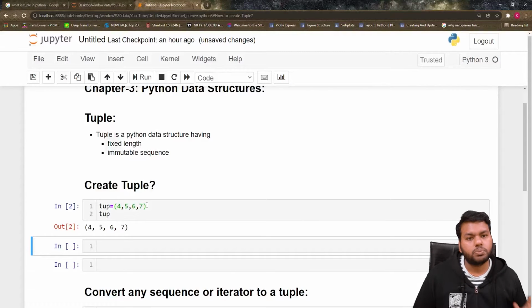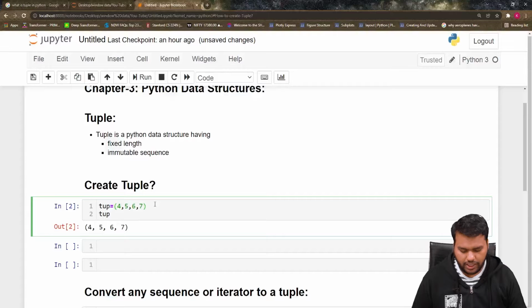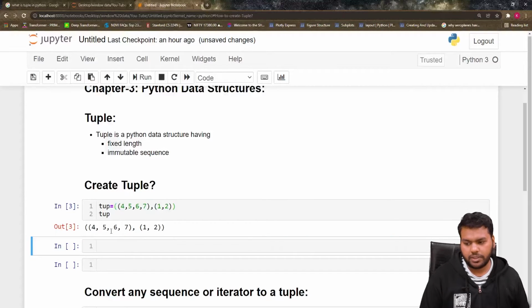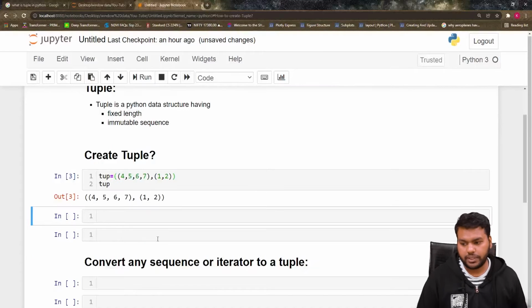Why am I telling you to put the tuple in parentheses? Because of nested tuples. That means when we have to create another tuple inside, like if I want to create 1, 2 also here, it is easy for me to know that it is a nested tuple. So I can see the tuple is 4, 5, 6, 7, and 1, 2. That's a way to create a tuple in Python.